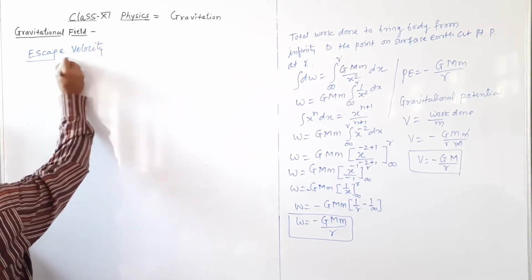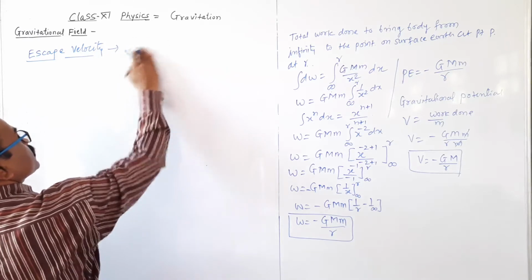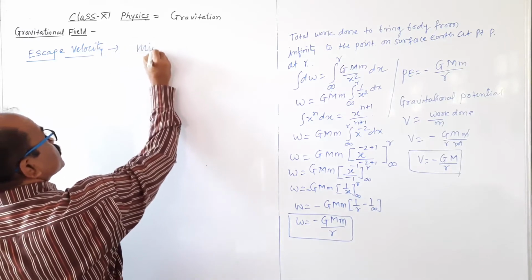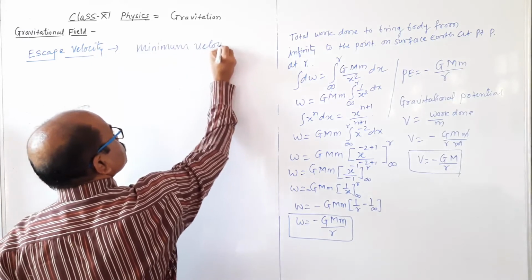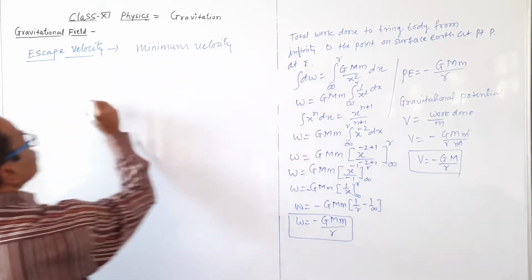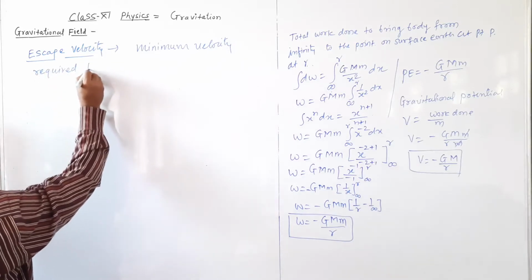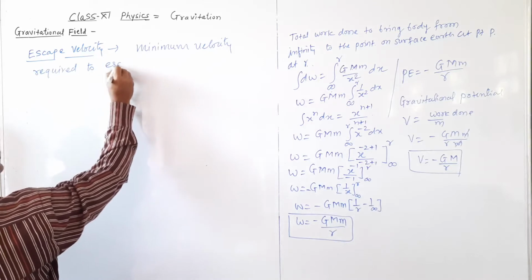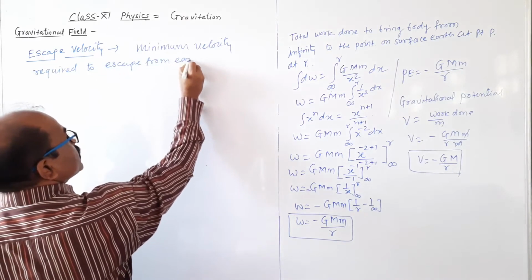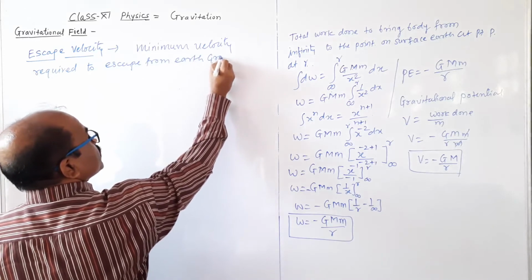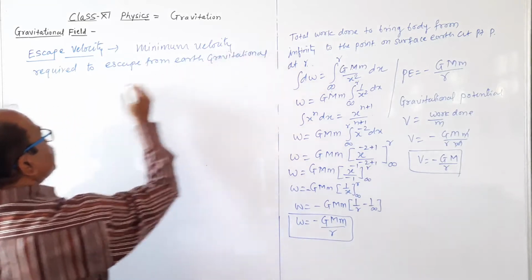This is the minimum velocity required to escape from the earth's gravitational field.